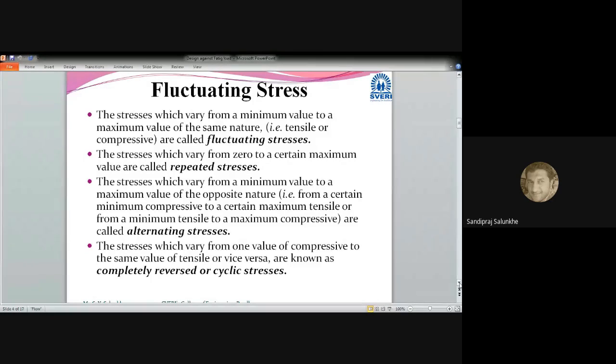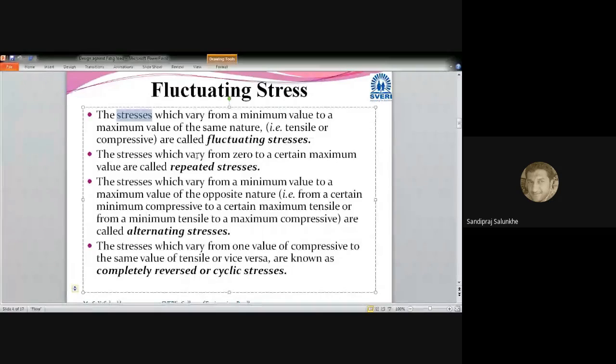reversed or cyclic stress. In this case, the definitions remain the same, except that instead of the load, the word stress comes into the picture. The stress which varies from a minimum value to a maximum value of the same nature is called fluctuating stress.